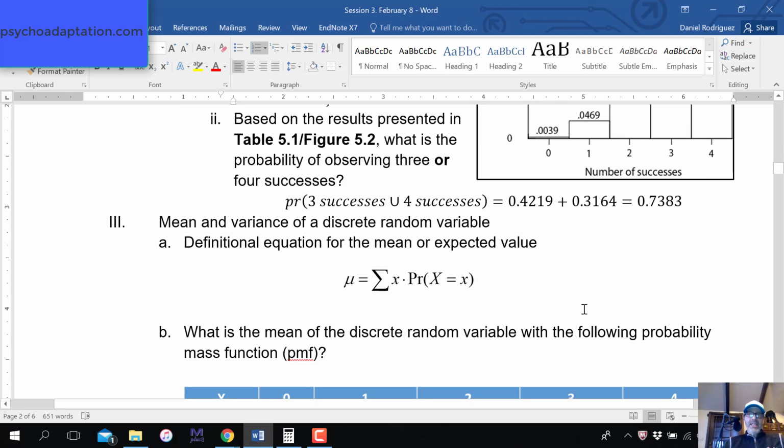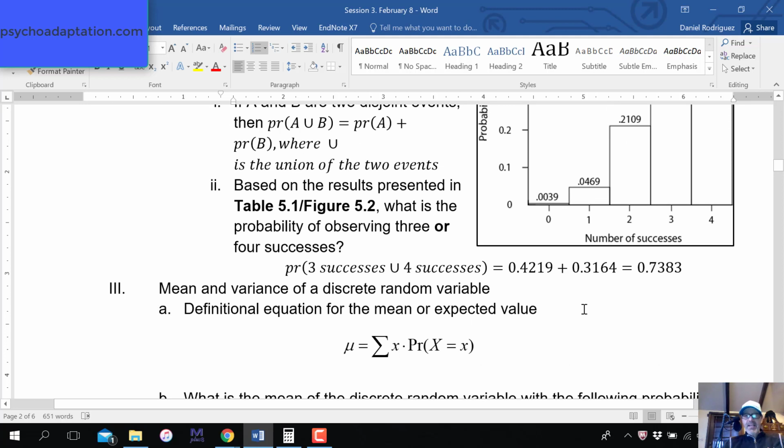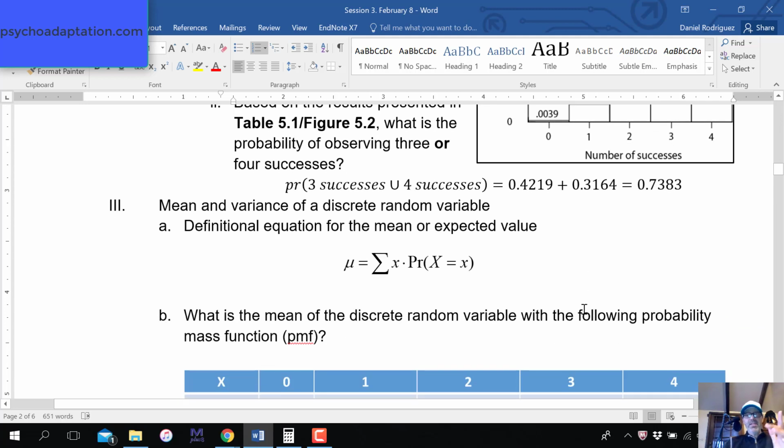Those 4 key properties of probabilities, axioms, rules, whatever you want to call them, you need to know those. Always. And they'll save your life one day.